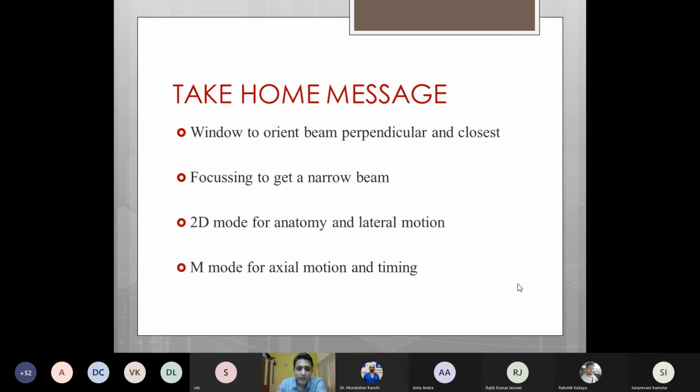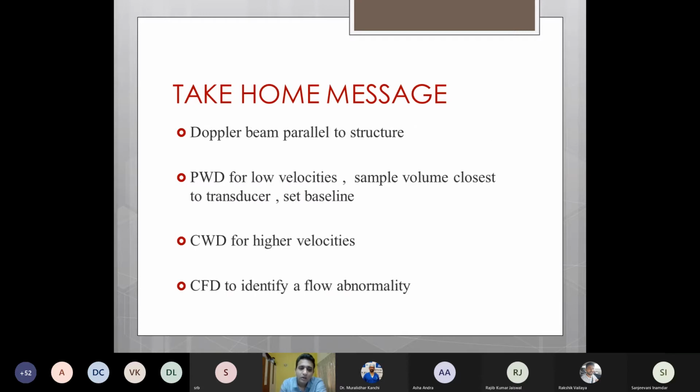Coming to the end of this presentation, the take home message is that in 2D imaging, we have to find a window so that we orient the beam perpendicular to and closest to the structure of interest. We need to use focusing to get a narrow beam on the particular structure. 2D mode is usually used for anatomy and lateral motion, and M mode is used for axial motion and timing.